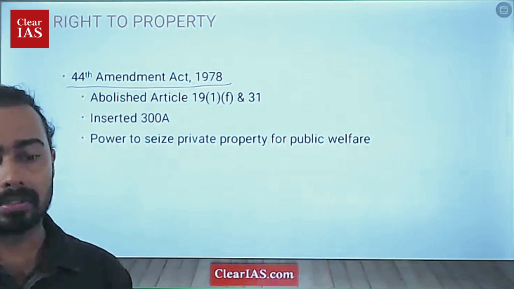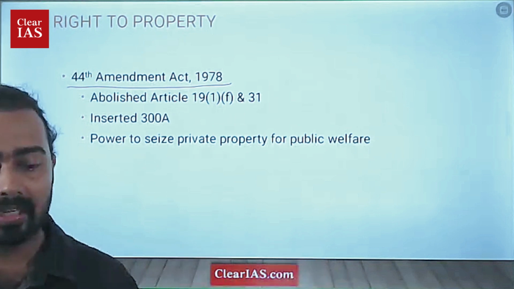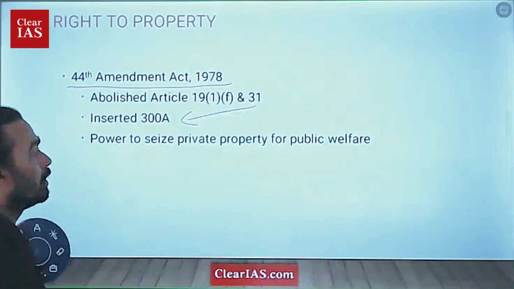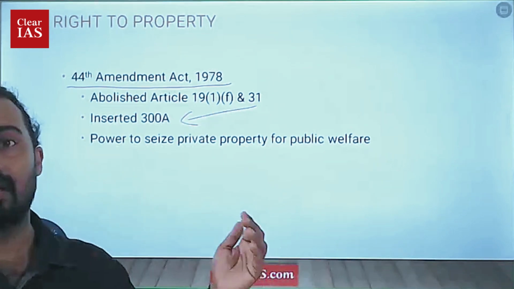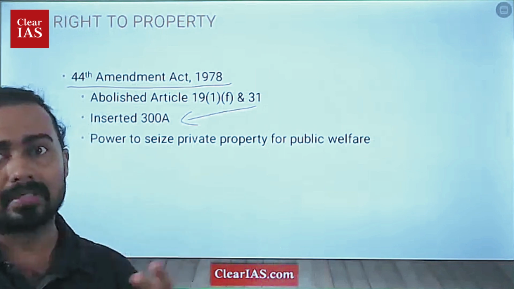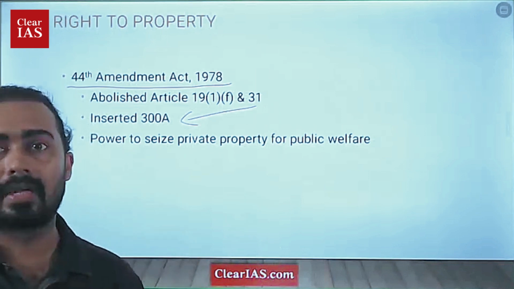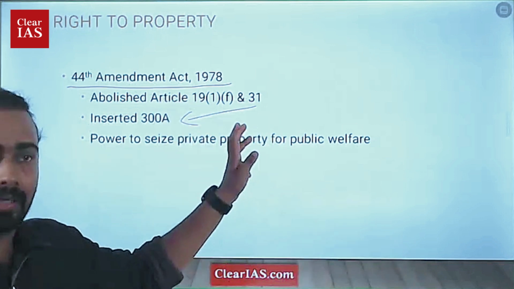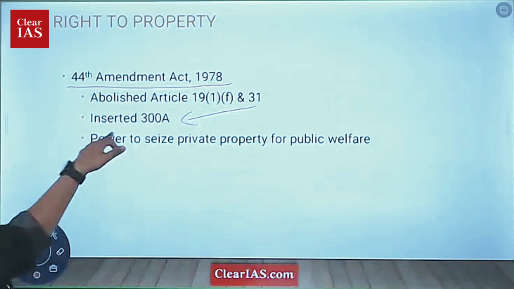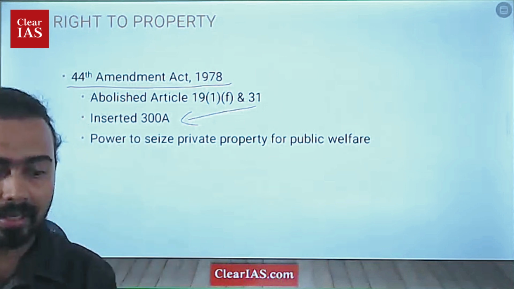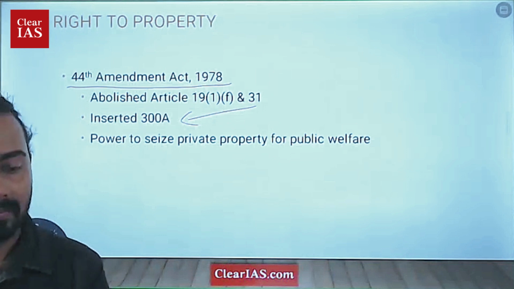And what they actually did was they abolished Article 19(1)(f), and they shifted Article 31 to 300A. So whatever we are reading in 300A right now, that a person cannot be deprived of property unless there is a proper law, unless there is a valid law, was initially in 31. After the 44th Amendment, it was shifted to 300A. That was the thing which happened in the 1978 amendment.